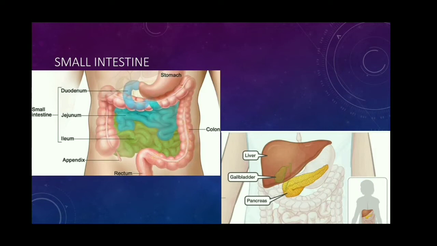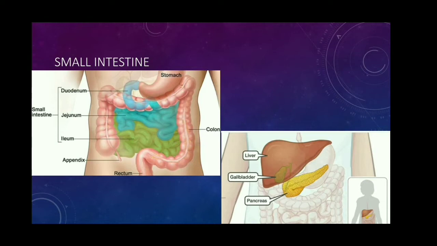Next is the ileum. It is the last part, the third part of the small intestine. It is the longest part and it is highly coiled. The inner walls of this ileum contain many finger-like projections called villi. Approximately 4 million villi are there in each intestine.